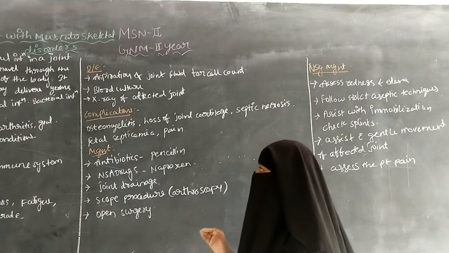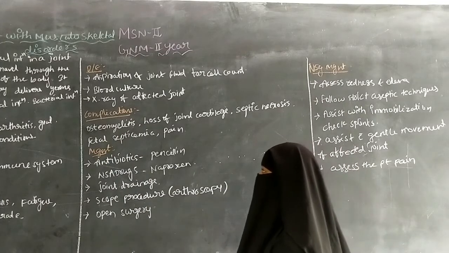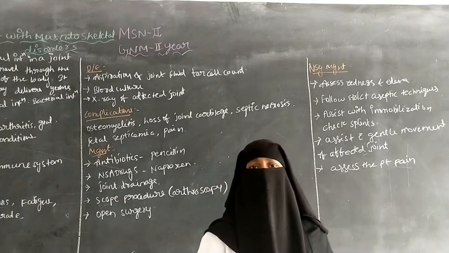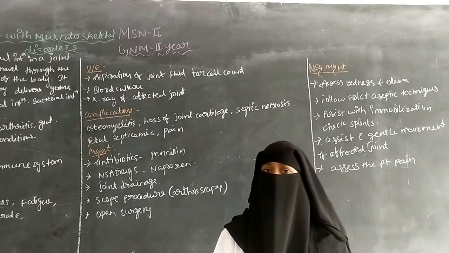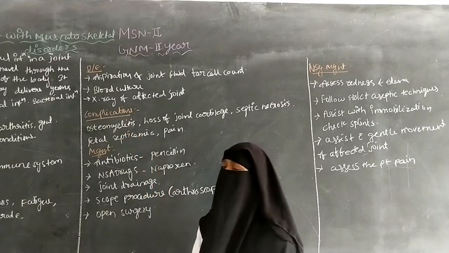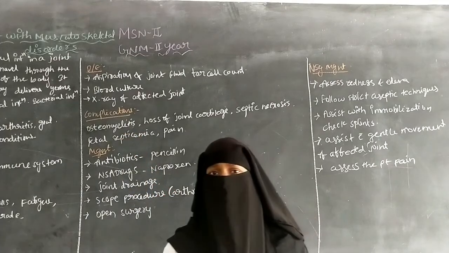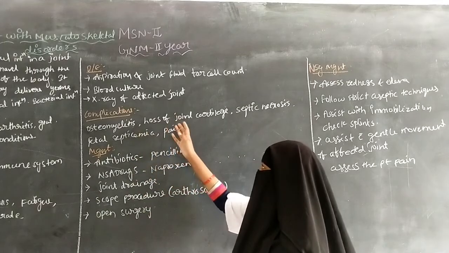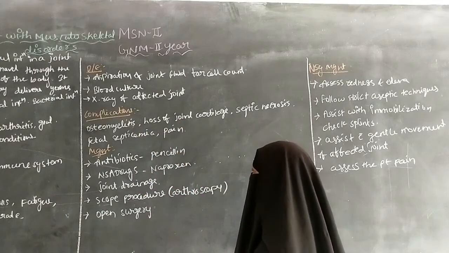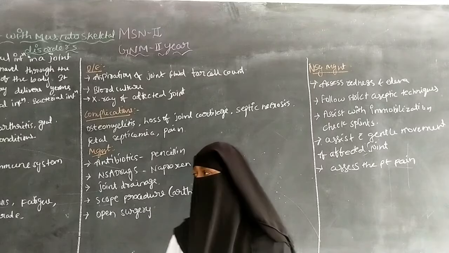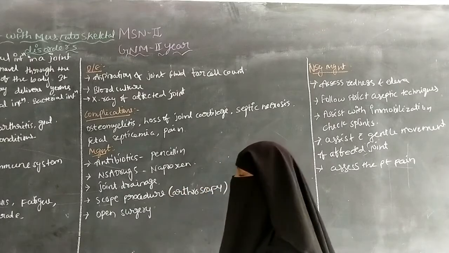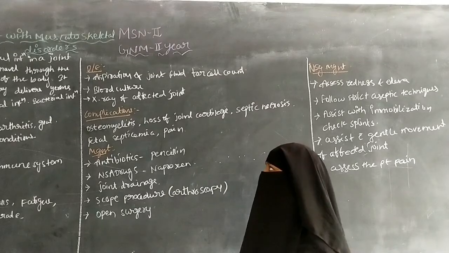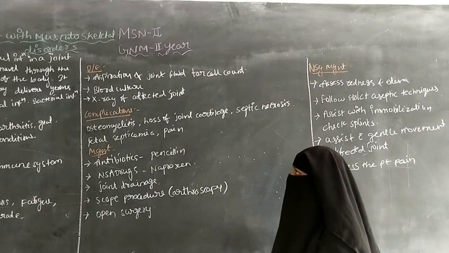So complications include osteomyelitis. Osteomyelitis is nothing but inflammation of the joint or bone. It can be caused by the infection. So because of the infection there is inflammation of the joint or the bone. Next one is loss of joint cartilage. Because of the infection the joint cartilage can be lost.